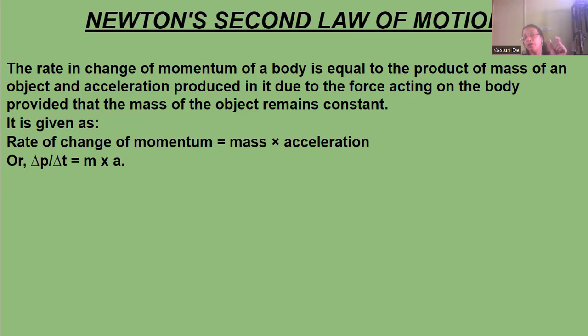So we know that mass into velocity gives the momentum. But in place of velocity, if we write acceleration into time, that is also okay. Now, as it is rate of change of momentum, change of momentum by change of time will be equal to mass into acceleration.